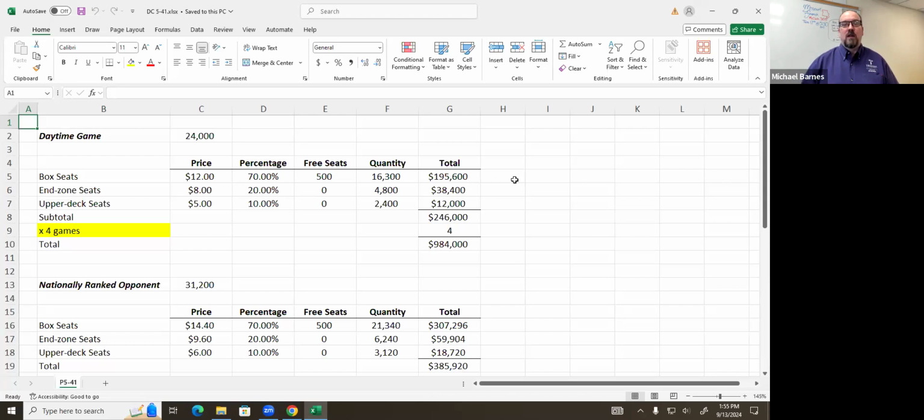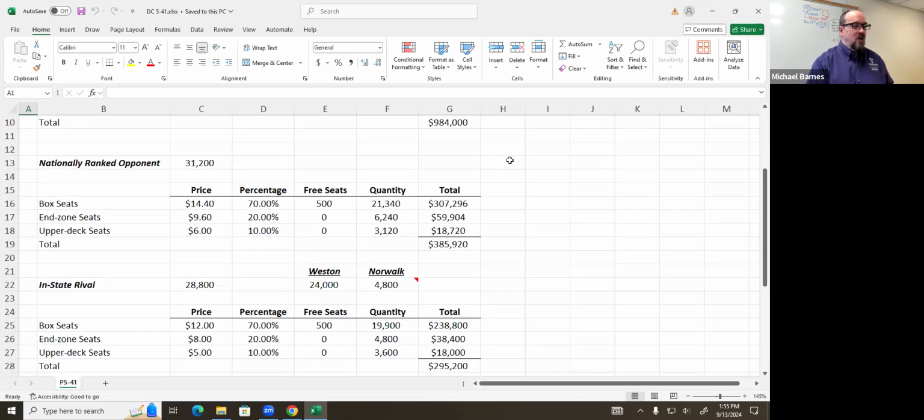Now, the importance of getting the base assumptions right is really critical because we're going to modify those assumptions for the remaining 3 calculations. So then we say the national ranked opponent. The national ranked opponent is going to have 30% more ticket sales, which you'll notice I just took 24,000 and multiplied it times 1.3. Then we have to hold the same assumptions as before, except our prices go up as well.